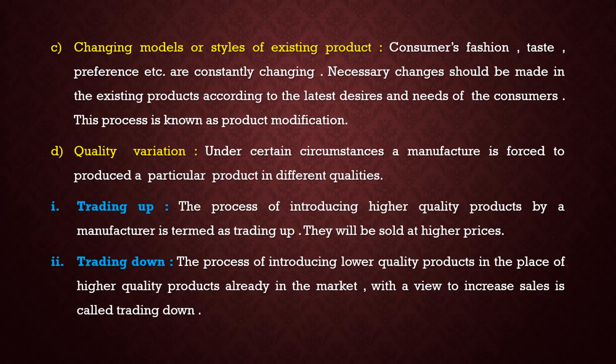And second one, trading down. The process of introducing lower quality products in the place of higher quality products already in the market with a view to increase the sale is called trading down. It is just the opposite of trading up. That means lower quality products in place of higher quality products. In the case of Bajaj, they brought Sunny, Moped, etc.